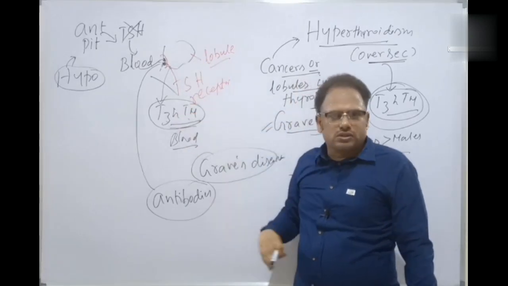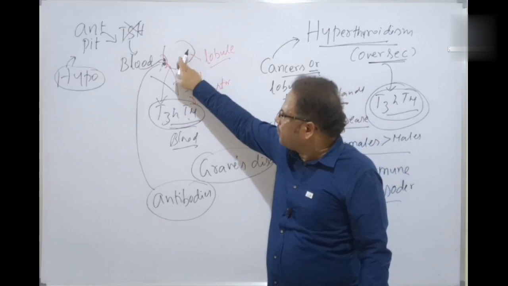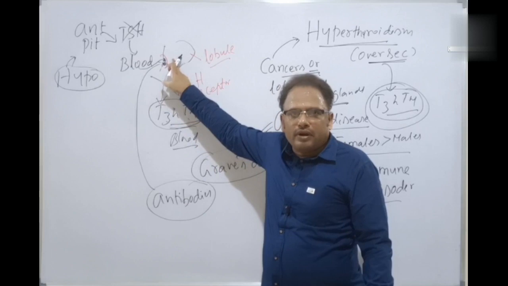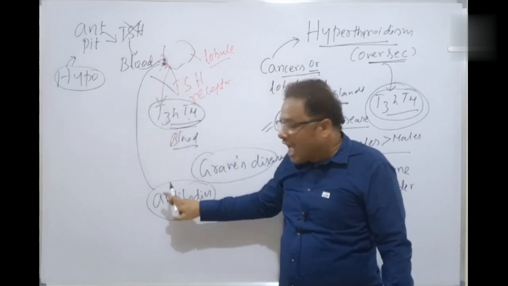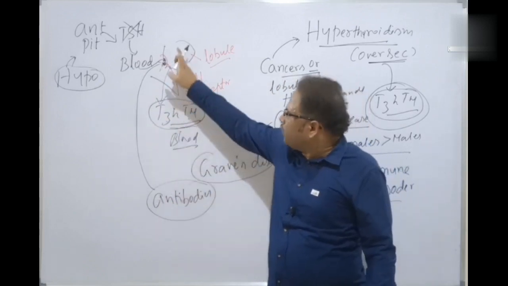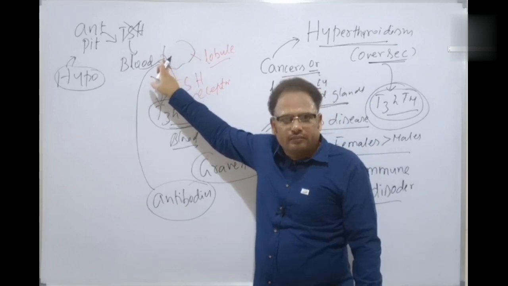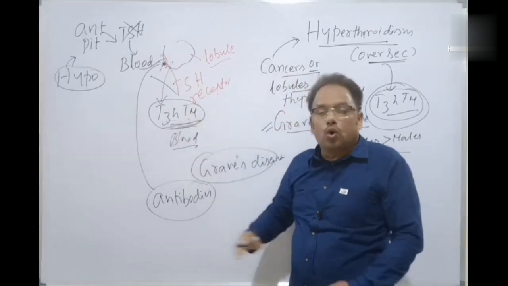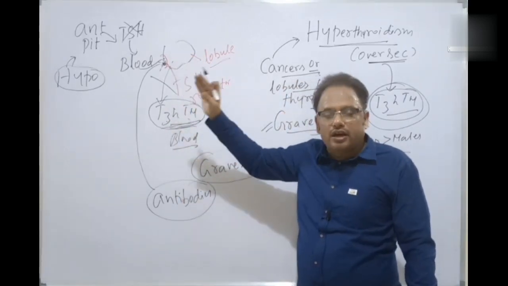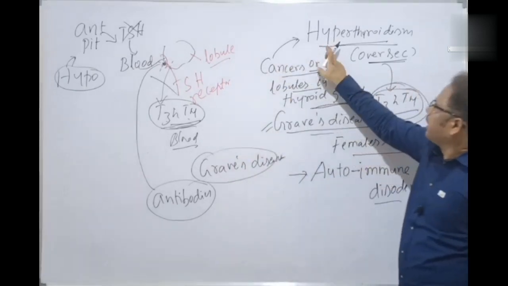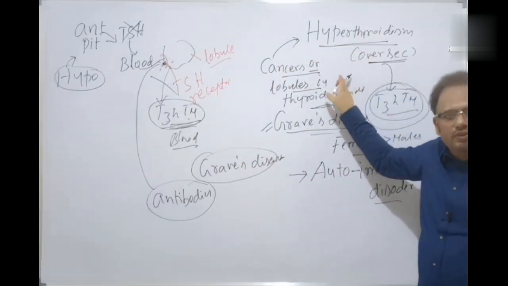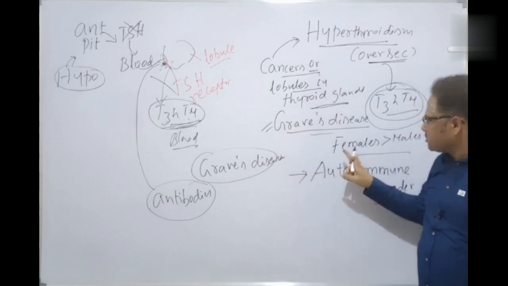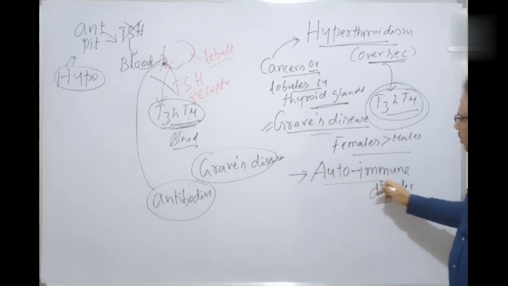T3 and T4 hormones. Because the thyroid gland doesn't know; it just thinks that the TSH hormone is stimulating it. But actually, which one is stimulating? Antibodies are stimulating the thyroid gland by binding with the TSH receptor, isn't it? So it releases T3 and T4 hormones in oversecretion, and that's why it's hyperthyroidism, because of the oversecretion of T3 and T4 hormones. That's called Graves' disease, and that is an autoimmune disorder.